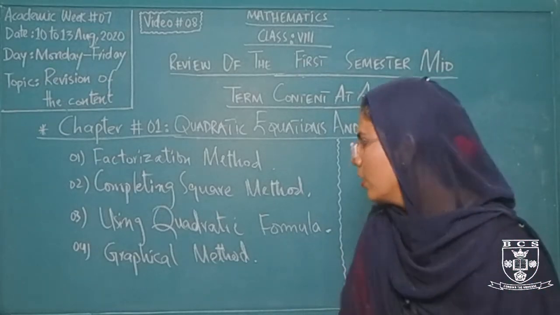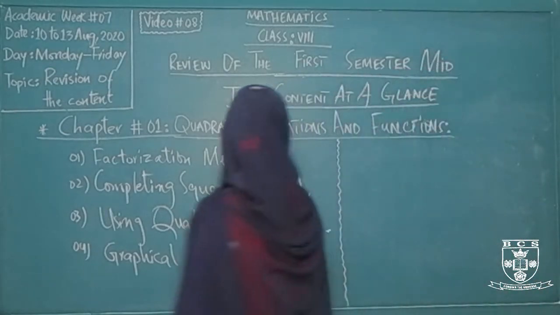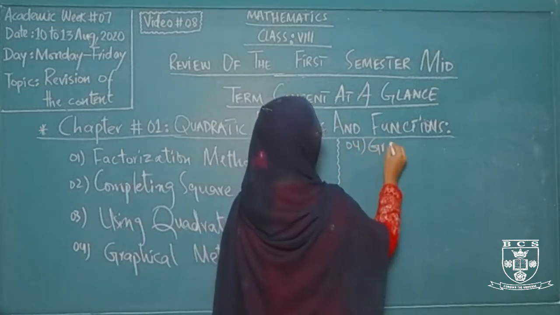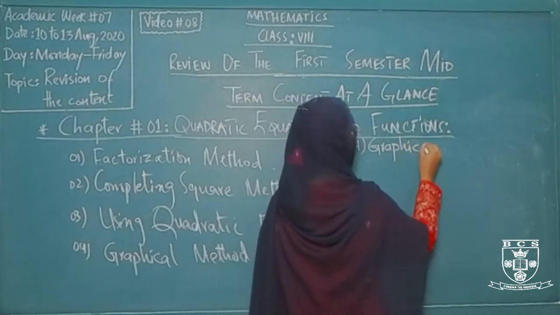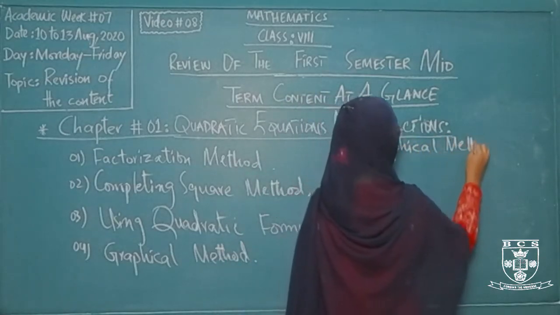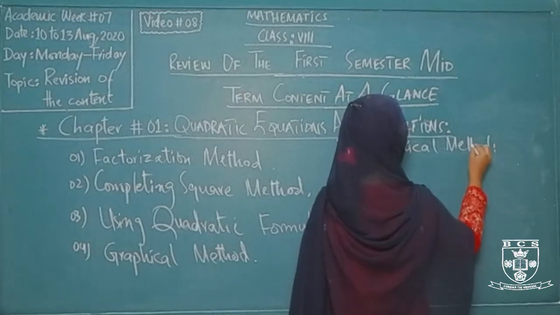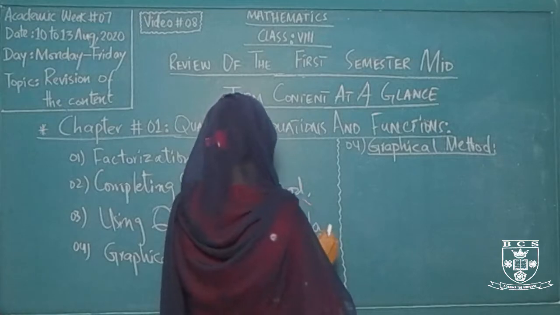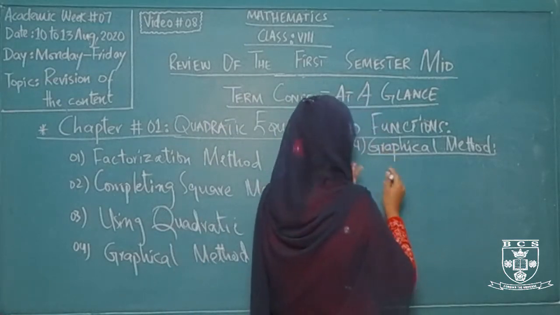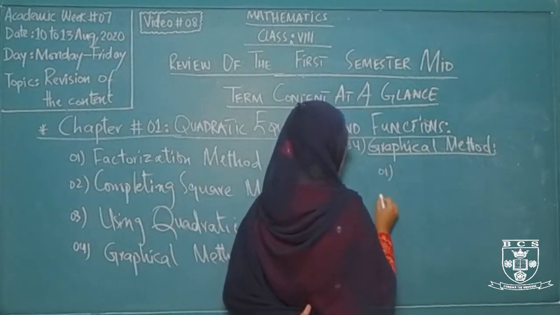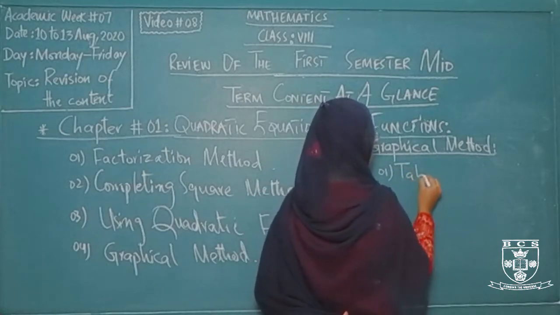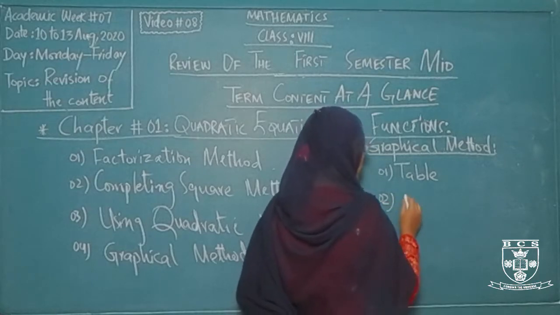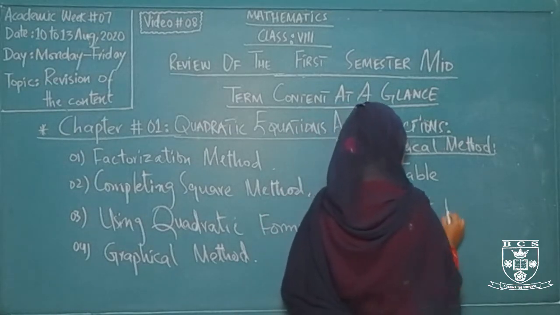Now discussing our last and the best method. This is your last method, the graphical method. In the graphical method, there are three main steps that we have to follow whenever we have a graphical question in an examination or whenever we are practicing any graphical question. So we simply follow the three different steps. Step 1 is the completion of the table. We will work firstly on the table, and in step 2 we have to plot our graph.